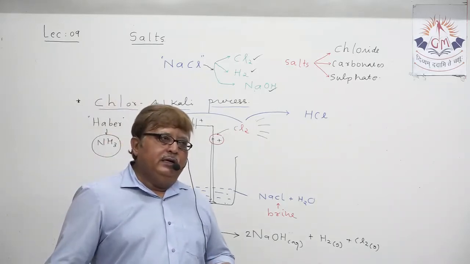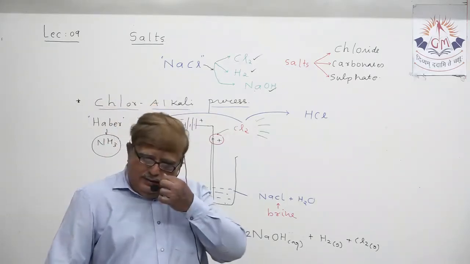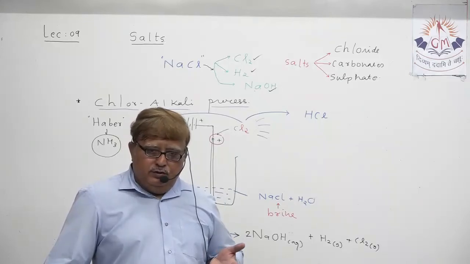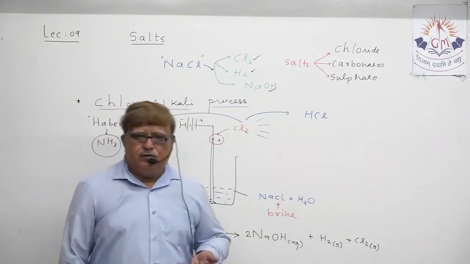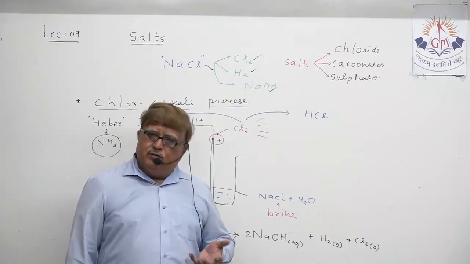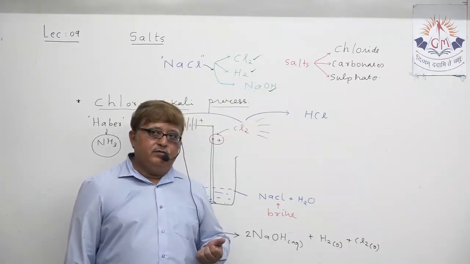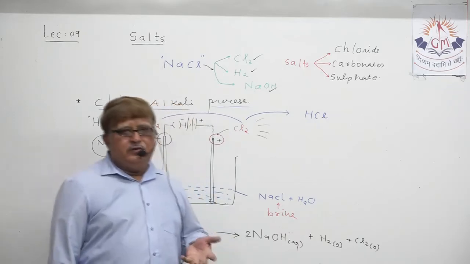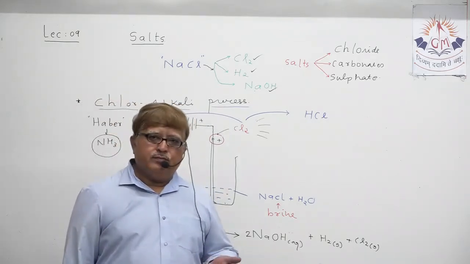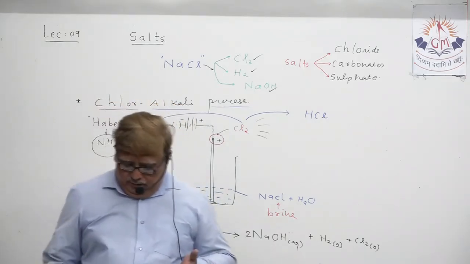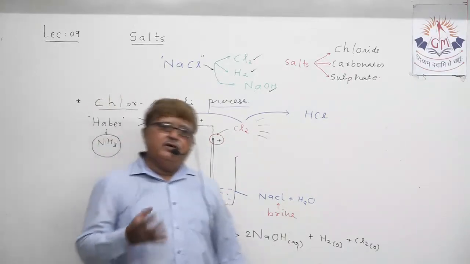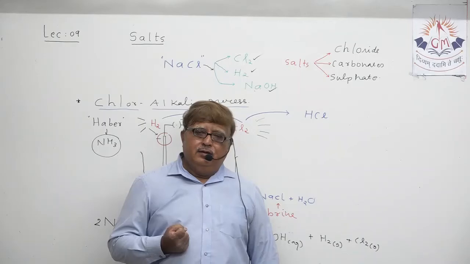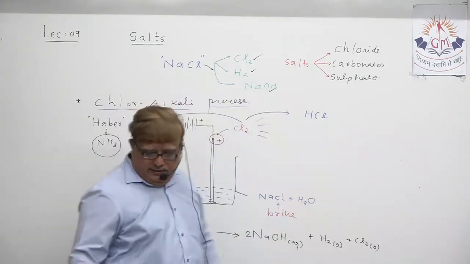Understand? Now if I mention one another use of sodium hydroxide, that becomes a little difficult for you to understand, but it is also utilized for production of synthetic fiber. The word synthetic fiber may be new for you, but I must mention it.